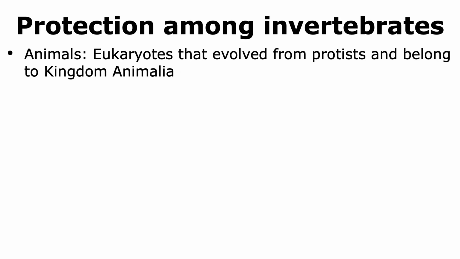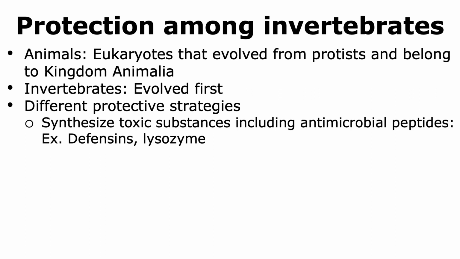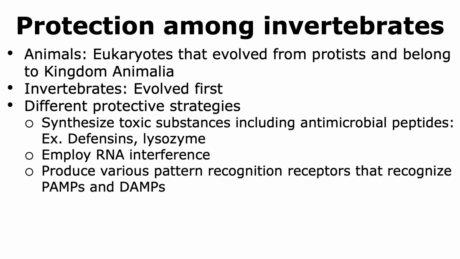Some protists evolved into organisms that belong to the kingdom Animalia. The first animals that evolved were the invertebrates, and they also employ different protective strategies. Some of these protective strategies are evolutionarily conserved and include the synthesis of toxic substances and using RNA interference to protect themselves from viruses. They also were able to evolve other strategies like producing pattern recognition receptors that are able to recognize different components on microorganisms.